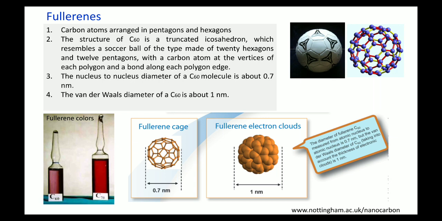Ask a person who is not aware of nanotechnology what the color of carbon is. Ask your parents, ask your friends, and everybody will answer that carbon is black.